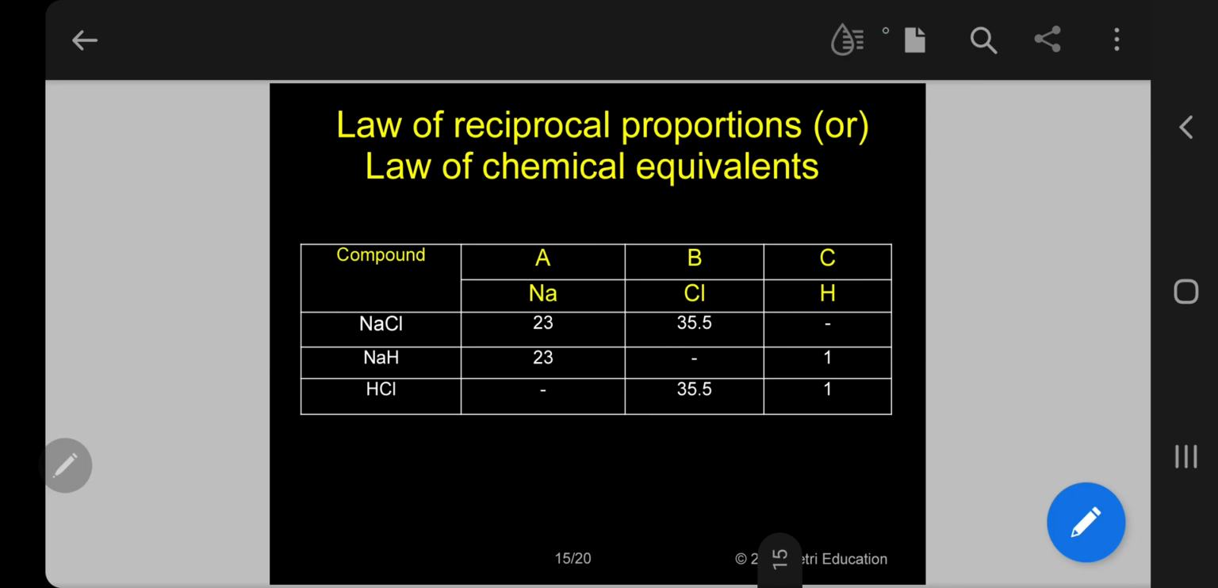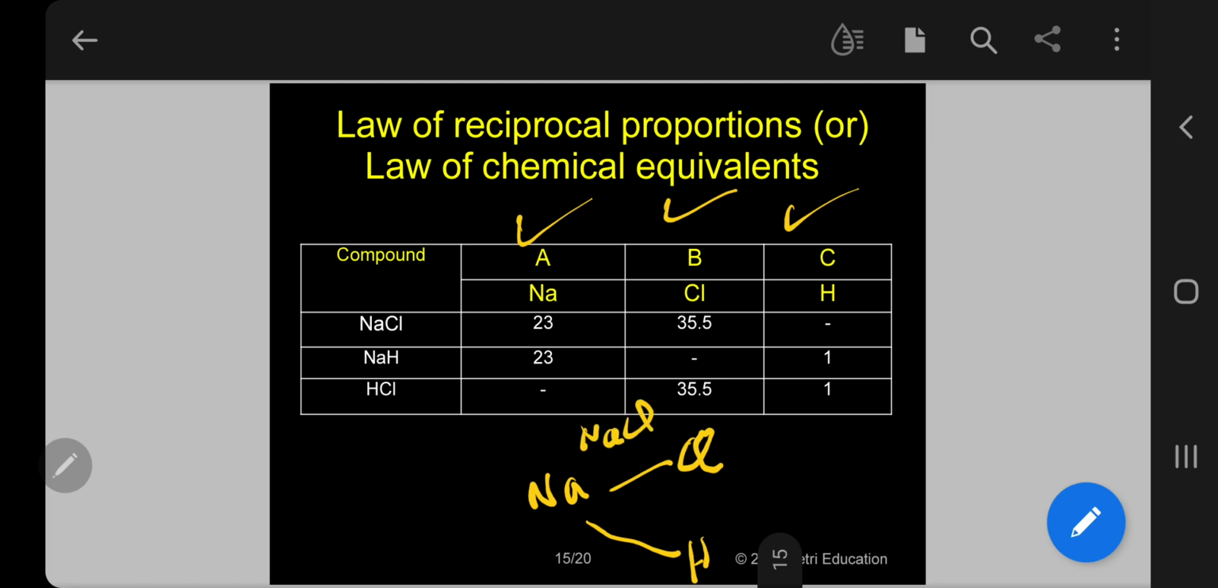Kindly follow. Let me give the explanation now. Suppose take A, B, C. In this case, A is sodium, B is chlorine and C is hydrogen. So take sodium as A, Cl as B and H as C. Kindly follow. When sodium and chlorine combine, they give sodium chloride. When sodium and hydrogen combine, they give sodium hydride. If H and Cl combine, they form HCl.